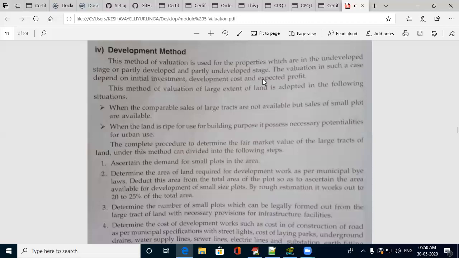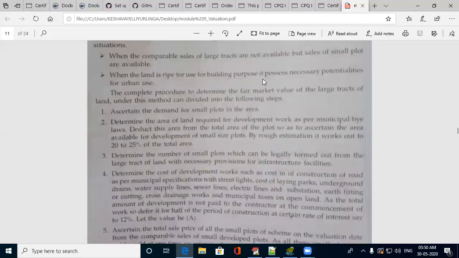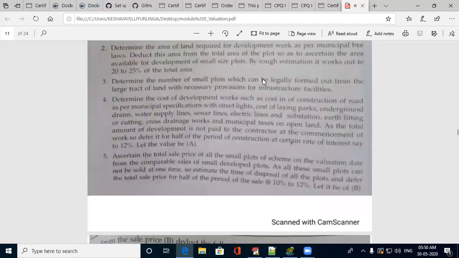Everything you have to work out to finally value that building or asset. This is the development method, used when you are purchasing a building which is in an underdeveloped stage.